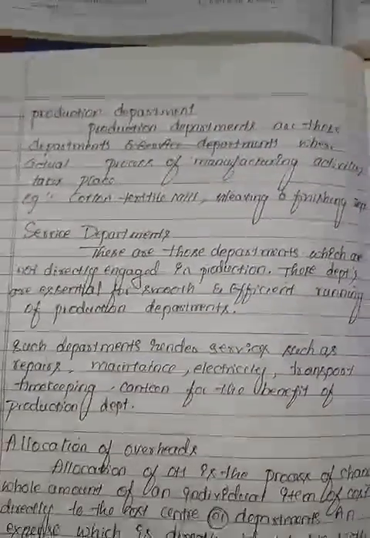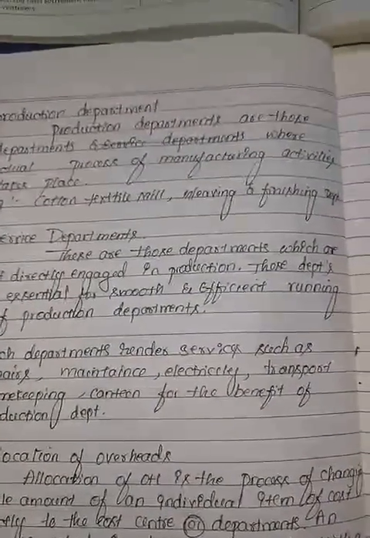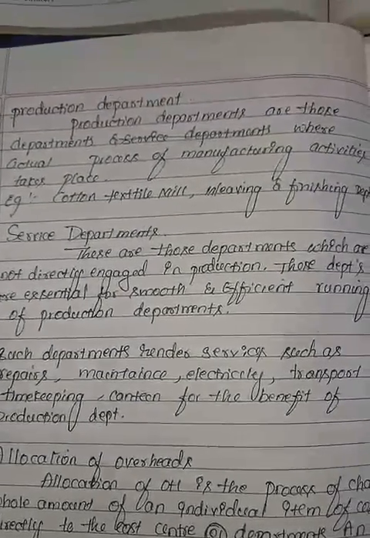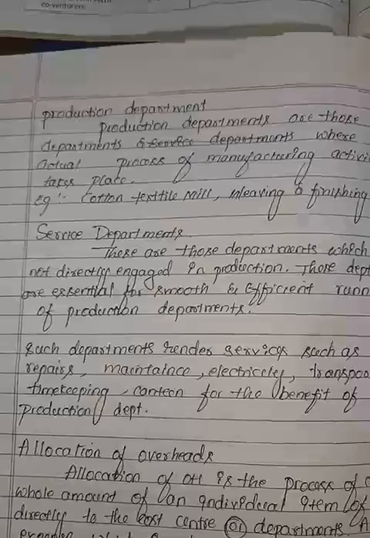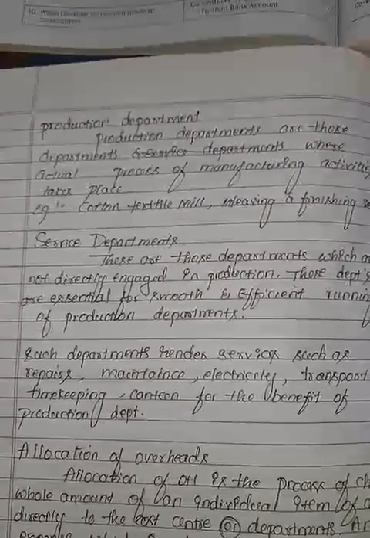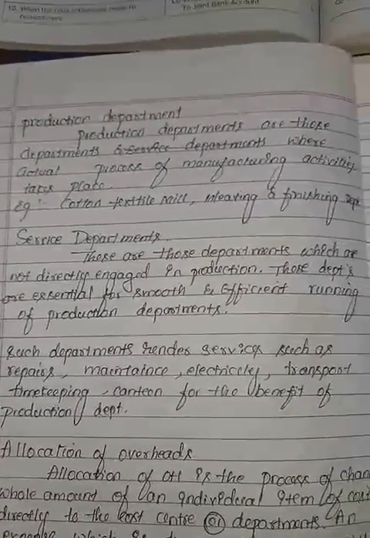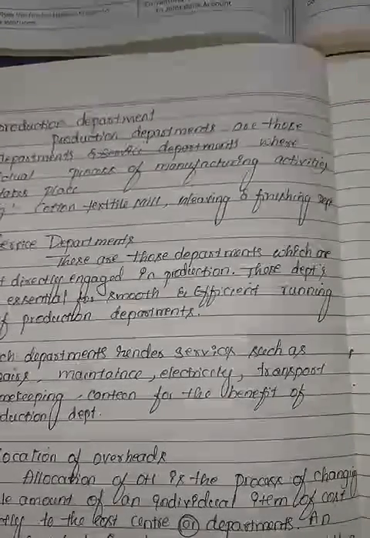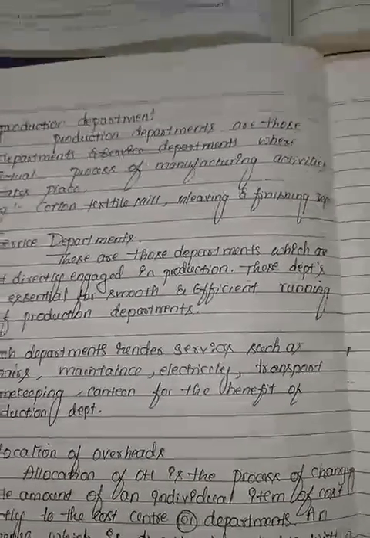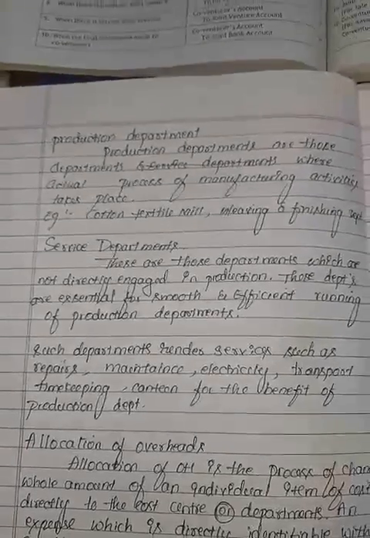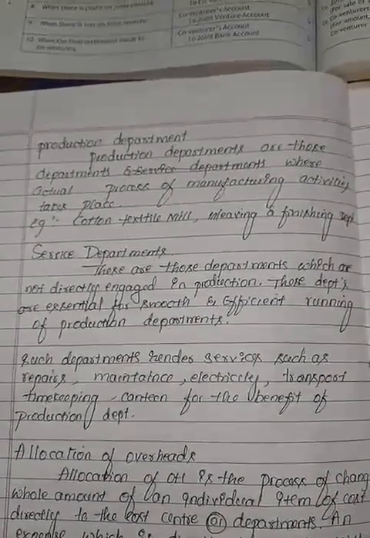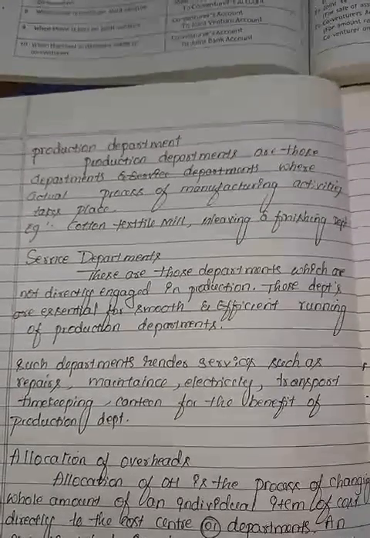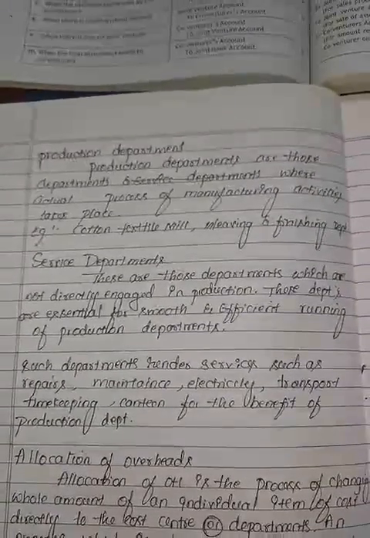We'll see the service department. These are departments which are not directly engaged in production. These departments are essential for the smooth and efficient running of production departments. If expenses are incurred for giving a service before producing any type of product, that is treated as a service department.